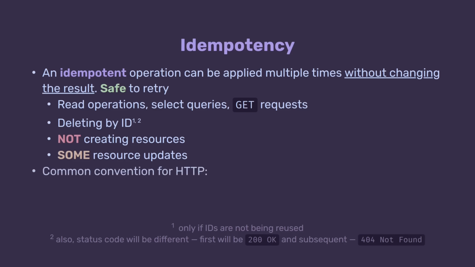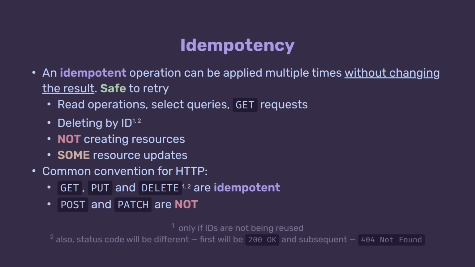For HTTP methods, it's commonly accepted that GET, PUT, DELETE, and a bunch of other lesser known methods, such as HEAD, OPTIONS, TRACE, are idempotent, while POST and PATCH are not. It is not enforced though, so be careful, but it's always a good idea to follow these conventions to make your API more predictable. Also, the good news is that we can convert any non-idempotent operation into an idempotent one by adding an idempotency token to it.